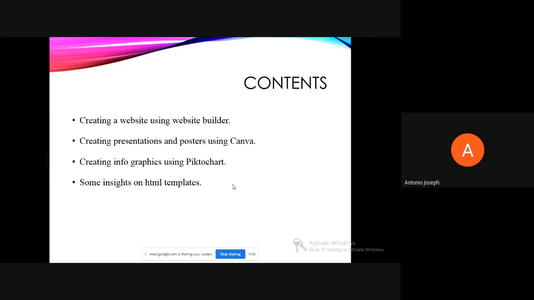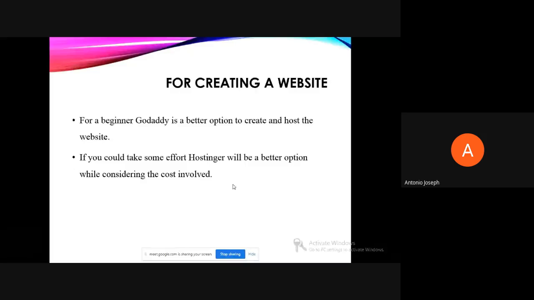So these are our primary objectives of today's session, and if time permits, I will show how to edit the HTML templates that are already available, and how to host that particular website on a hosting platform. I have one website called YouTutor, and I hosted that on a hosting platform called Hostinger. But anyway, I don't think I am promoting these things, GoDaddy and Hostinger.